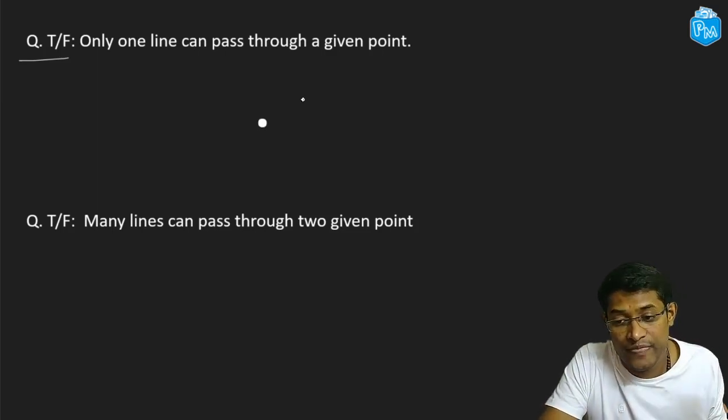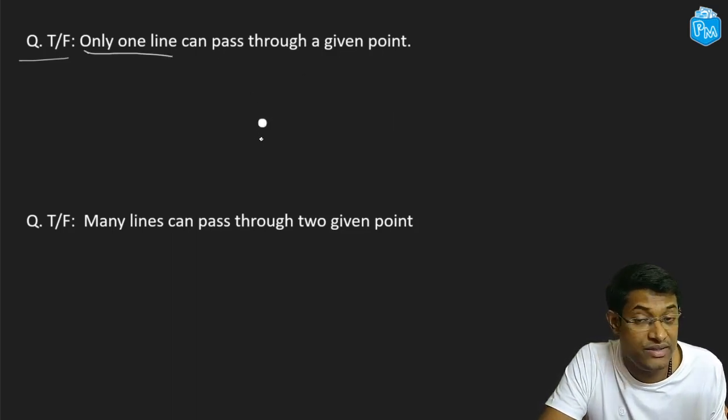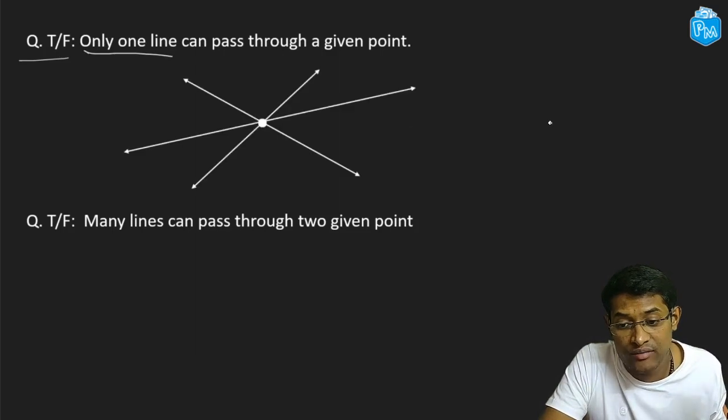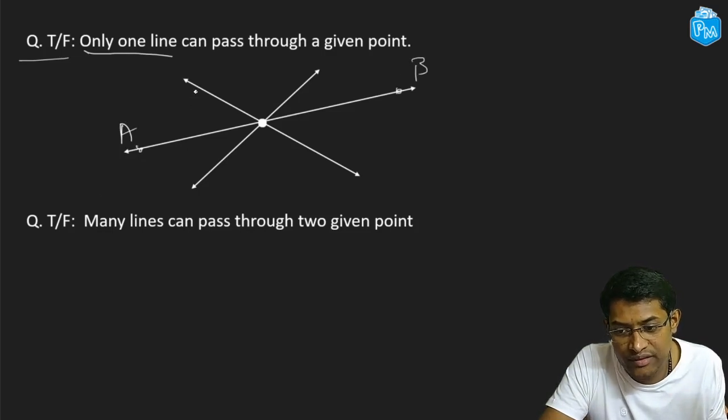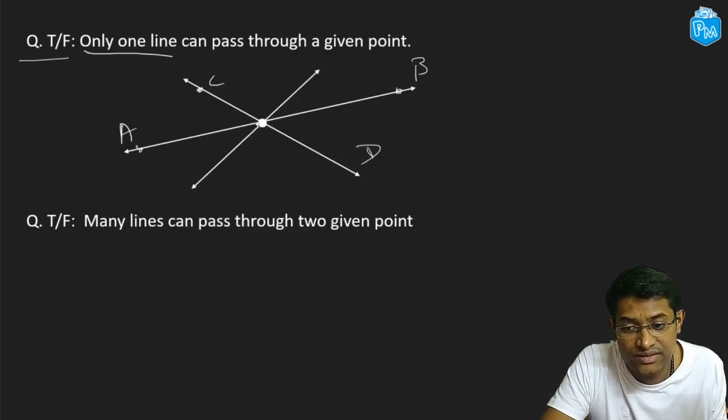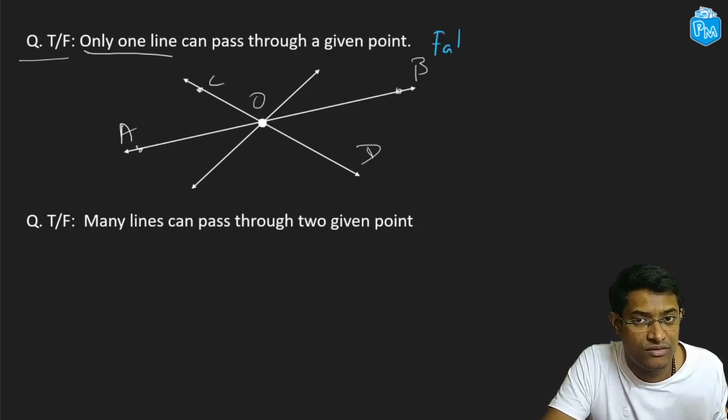Now the question says that only one line can be drawn through this point. Is that true? That's not true. Why? Because I can draw this line over here or this line over here or this line over here and all pass through this point, right? Say this is line AB. If I mark 2 points over here, I can call this line CD, right? You can see that it's not only one line that's passing through this point O, AB also passes through O, CD also passes through O. Therefore, this given statement is false.